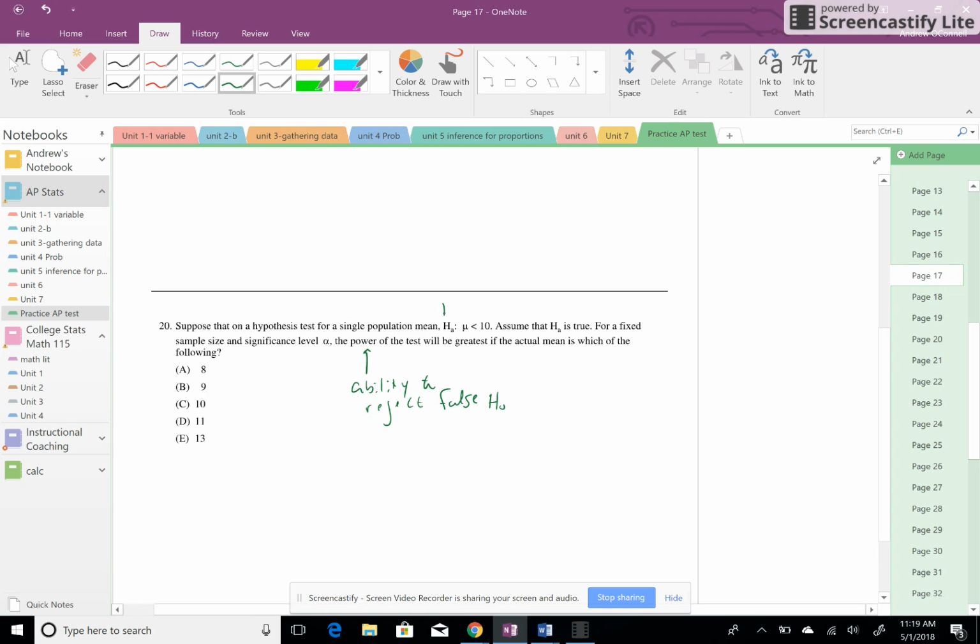If the alternate is that the mean is less than 10, we can guess that the null is that it is 10. We already know this actually is true. So really quick, it says the mean is less than 10, so all of these options that are more than 10 or equal to 10 are wrong. The one that will actually make it easiest to disprove is the one furthest away, the mean furthest away from our null.